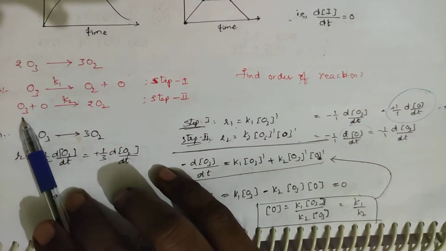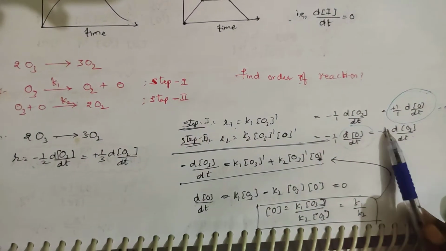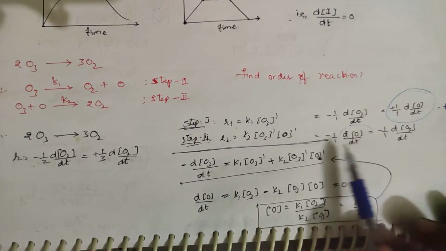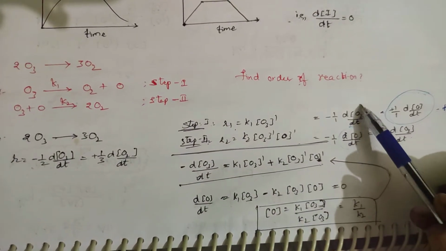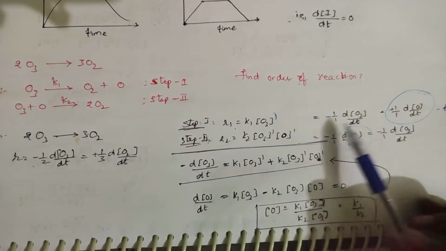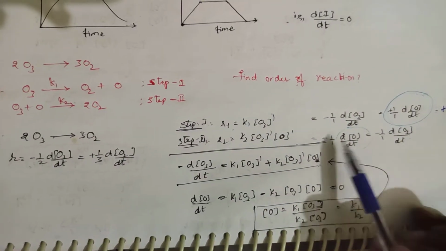See, O3 is also present in this equation. This is also minus dO3 by dt, which is equal to K2 [O3]^1 [O]^1. So O3 is present here. So this one, dO3 by dt, is equal to this one, and dO3 by dt is also equal to this one.